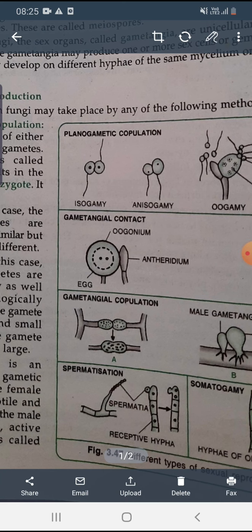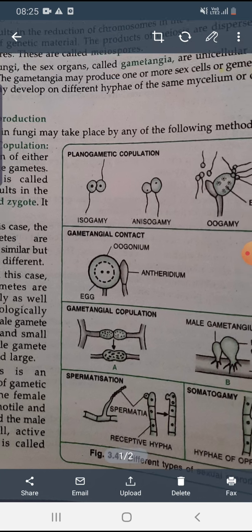So that is the fusion, and after that you can see the fusion has occurred and formation of a diploid zygote. So that is spermatization, and we can see this kind of spermatization in case of Puccinia and Neurospora also. So examples also you have to learn.